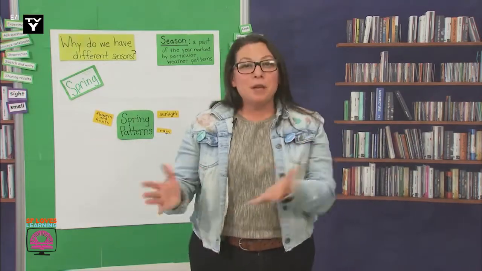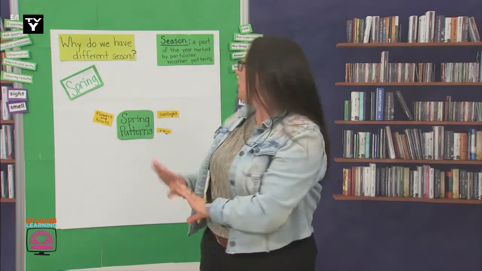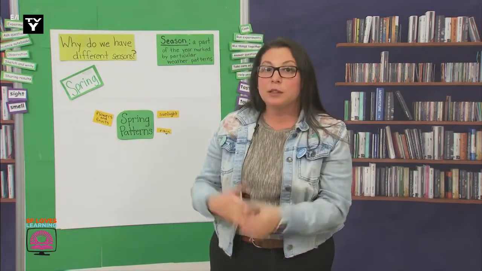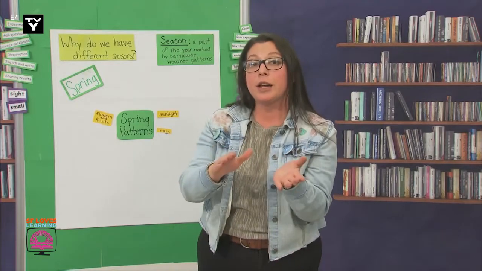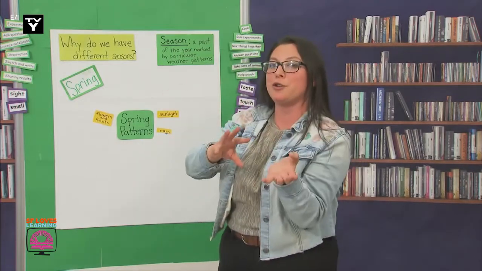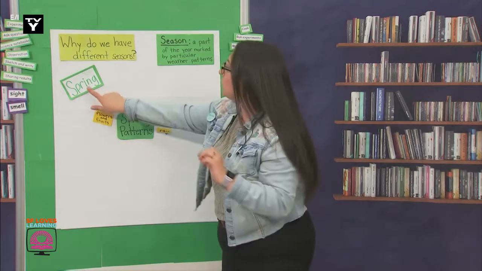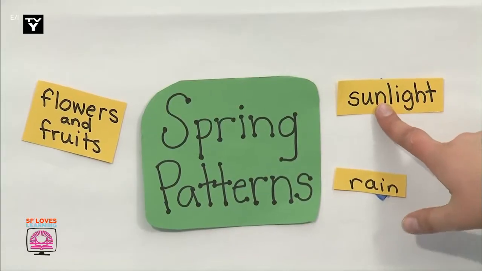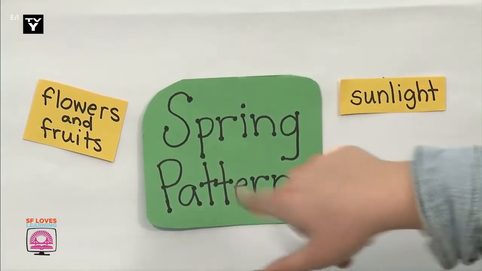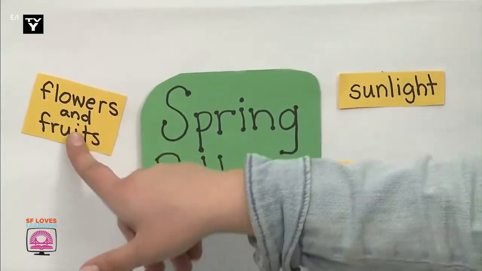So, we've come up with so many different things that we experience during the spring season. Let's reread some of the things that we have on our chart. You can use this time to copy our little chart into your notebook too. So spring and spring patterns, we get more sunlight, we get a little bit of rain, and we see that flowers and fruit start to come out.